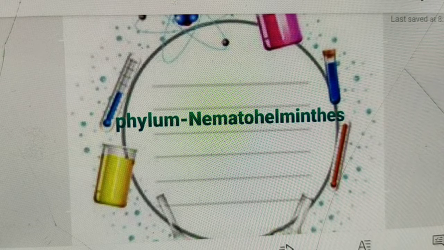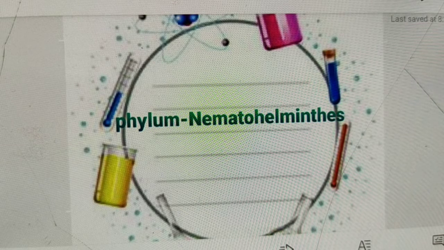Aschelminthes or Nematohelminthes: their body is slender, unsegmented, bilaterally symmetrical and triploblastic with organ system level of body organization. They are pseudocoelomate.